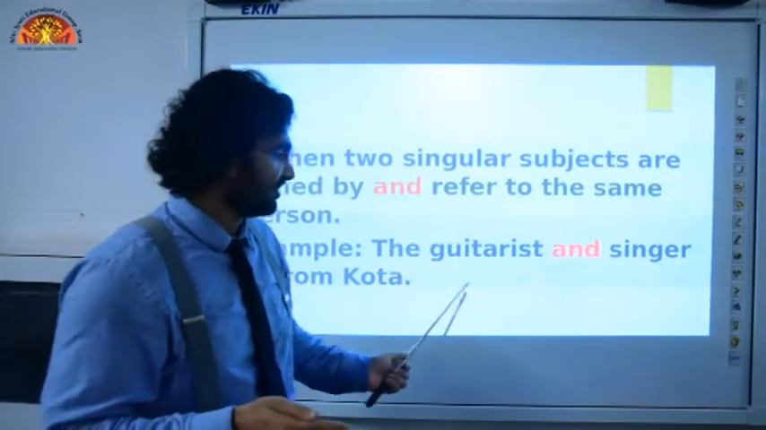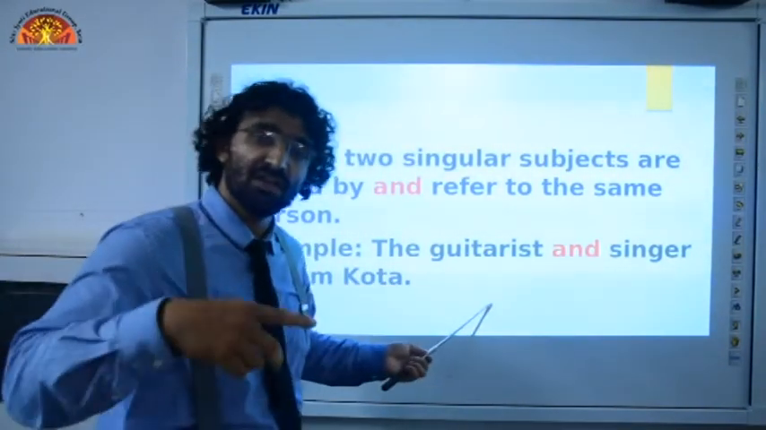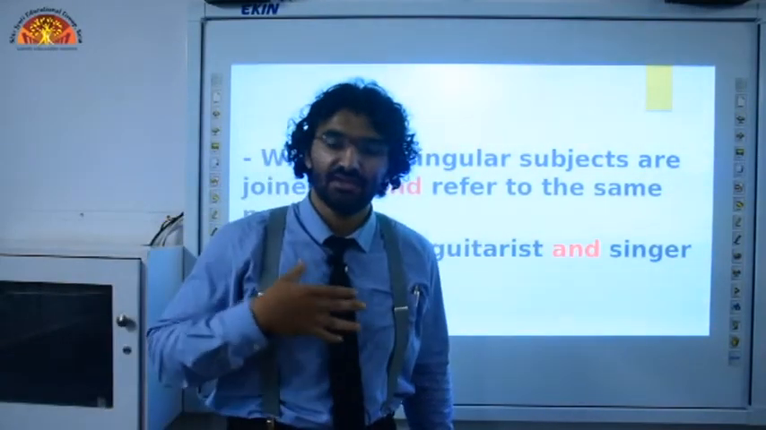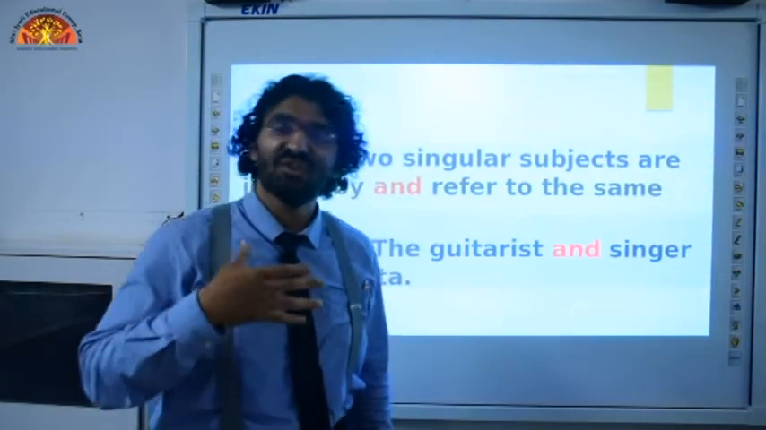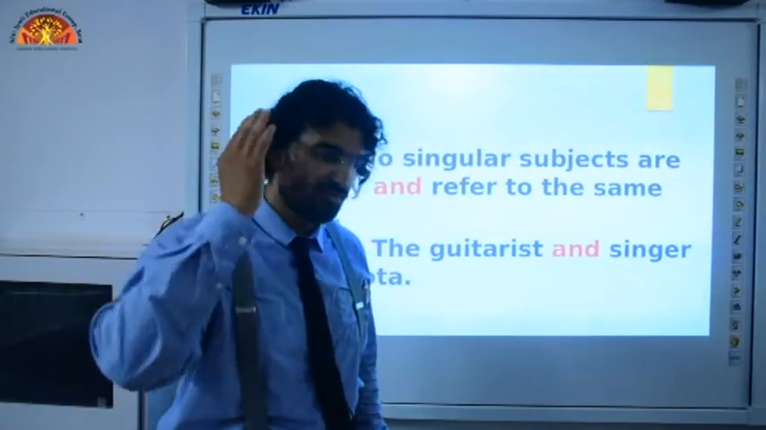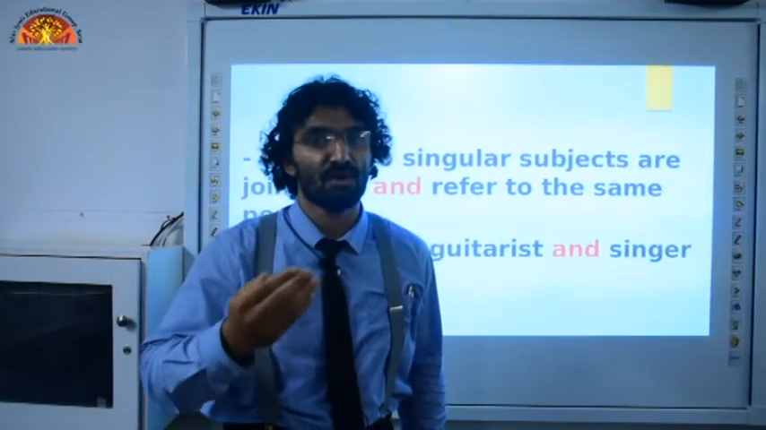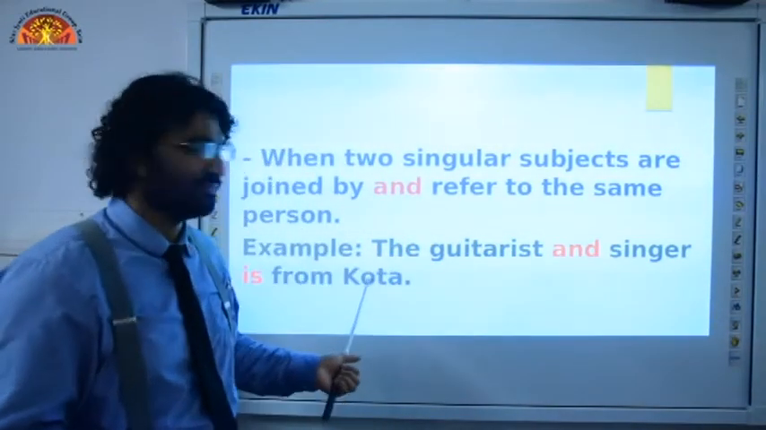For example, the guitarist and singer is from Kota. Here we are talking about one person. Imagine I am talking about myself: this guitarist and singer is from Kota. So when we are referring to one person, we will use the singular form of verb. The guitarist and singer is from Kota.